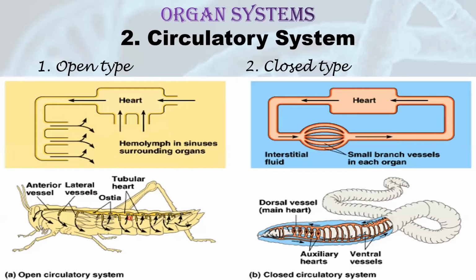As you can see here, this is the heart, and from heart, through certain vessels, anterior and lateral vessels, blood goes out and directly it goes into the body cavity. Now what happens in closed type? In closed type, the blood flows from the heart to certain vessels, then capillaries, and again to vessels, and then back to the heart. That means blood is not going in the body cavity. So this is closed type of circulatory system.